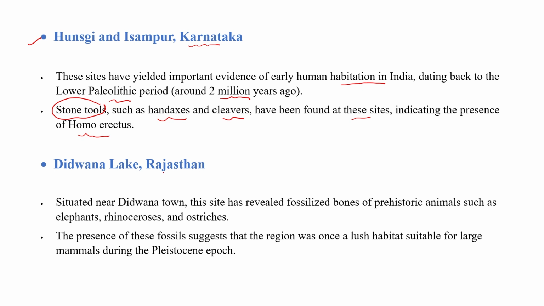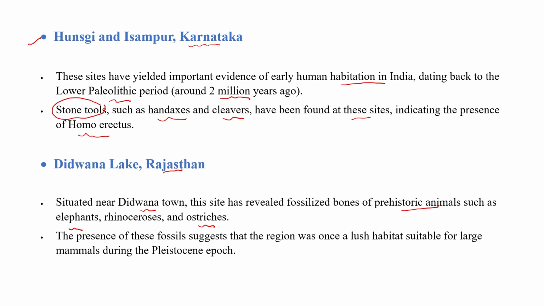Didwana Lake, Rajasthan. The next prehistoric period site in India is Didwana Lake, which is presently located in Rajasthan. This is situated in Didwana town. This town has revealed fossilized bones of prehistorical animals. What we have discovered are fossil bones of prehistorical animals such as elephants, rhinos and ostriches. So in Didwana Lake, we found some bones of prehistorical animals which are related to the prehistoric period.